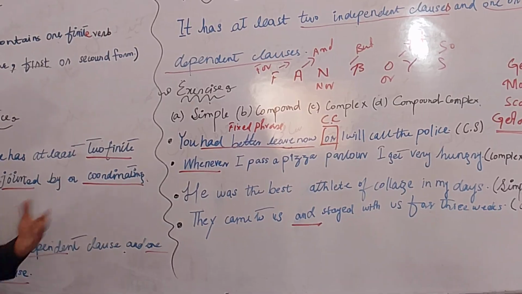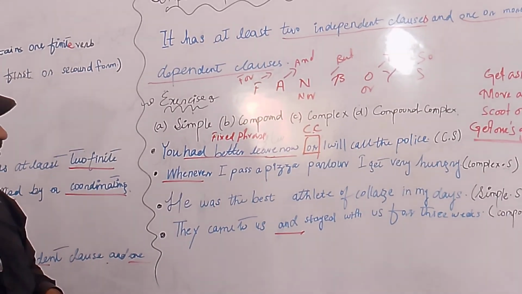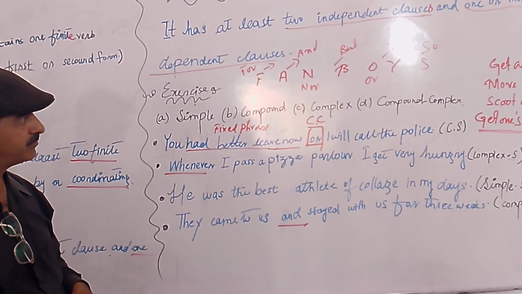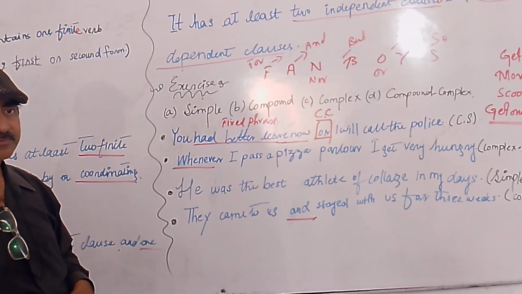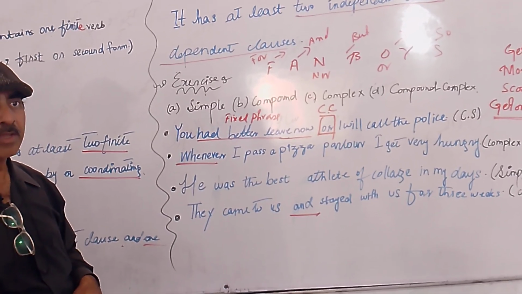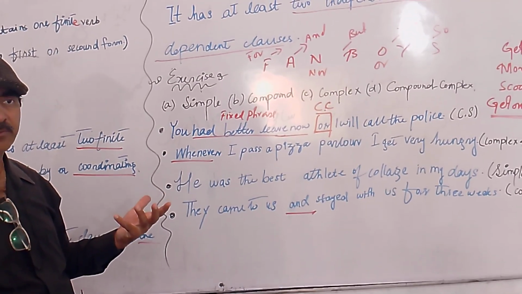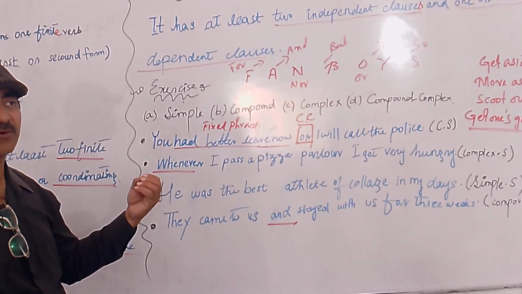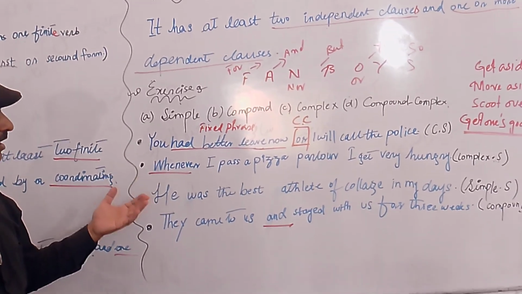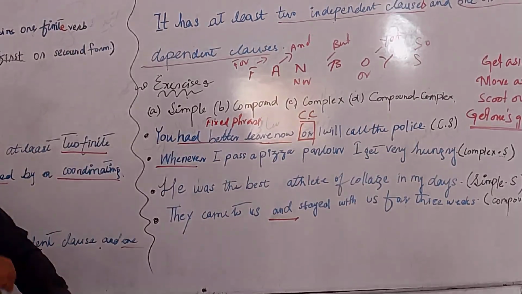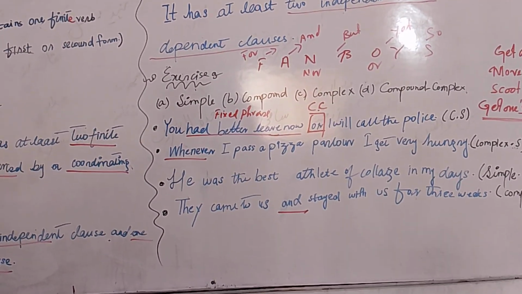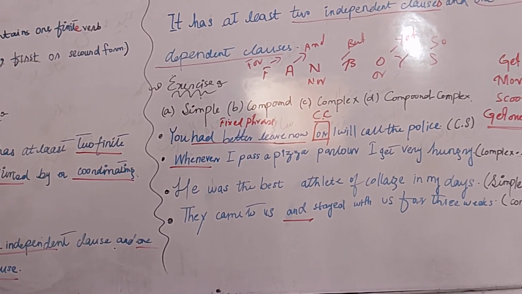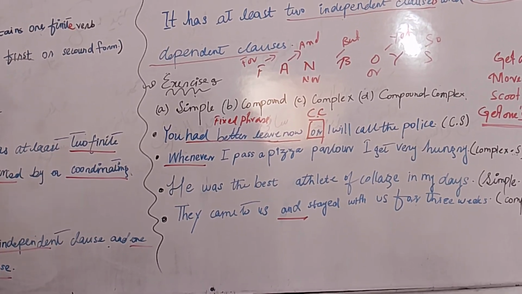It contains 'or' between the clauses. What is 'or'? 'Or' is a coordinating conjunction. Yes, because of the coordinating conjunction, it is a compound sentence. It means a compound sentence carries a coordinating conjunction.